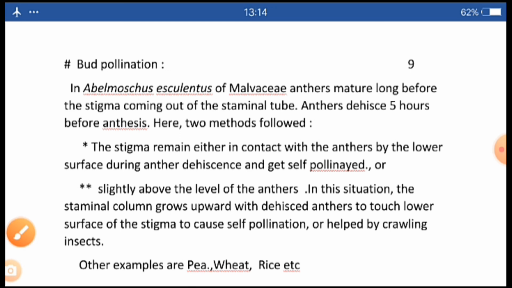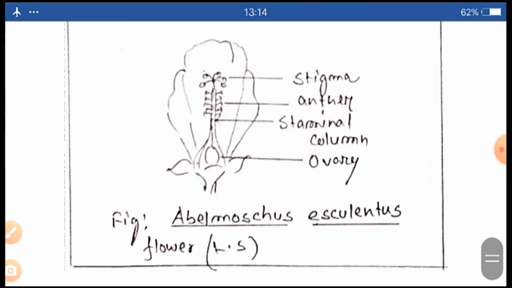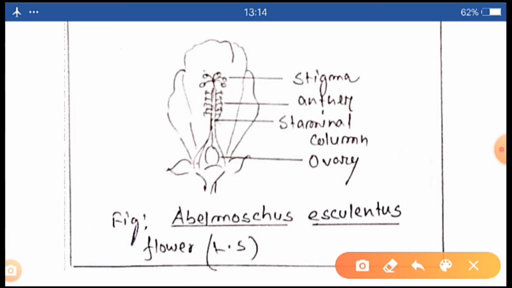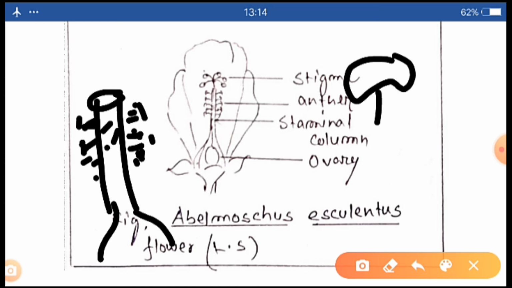Okay, I am showing you the figure. This is the LS of Abelmoschus esculentus flower. This is the staminal column, and it bears many stamens. The stamens are monadelphous and the anthers are reniform.